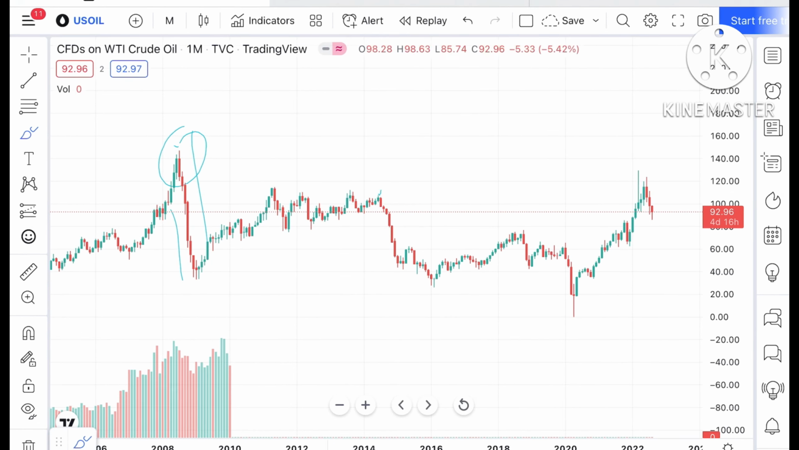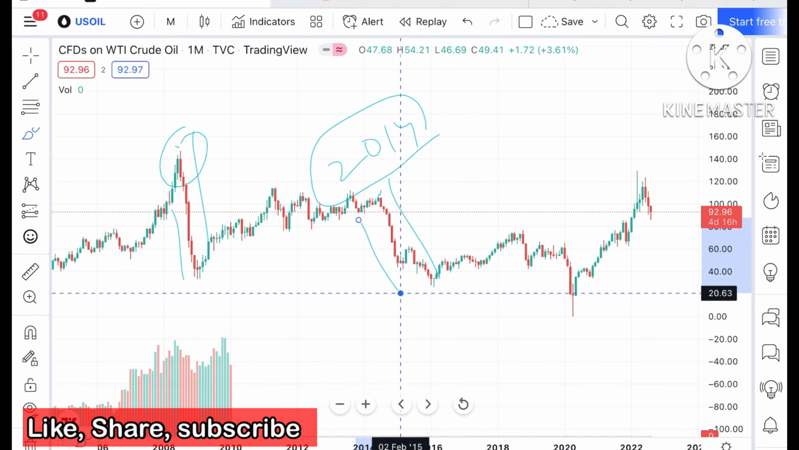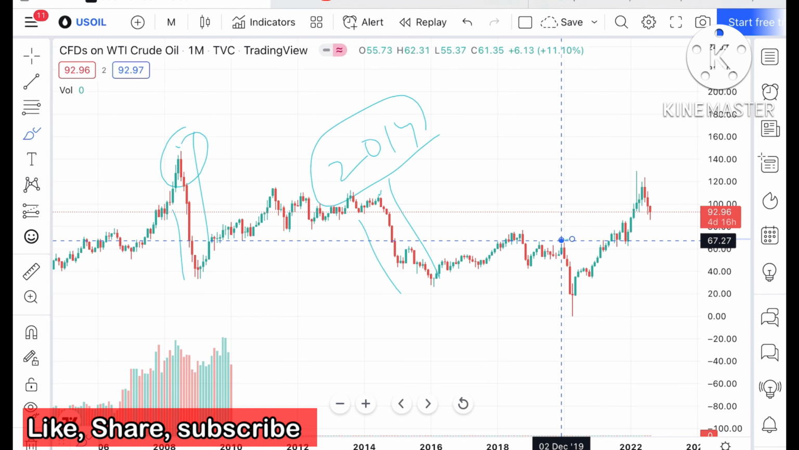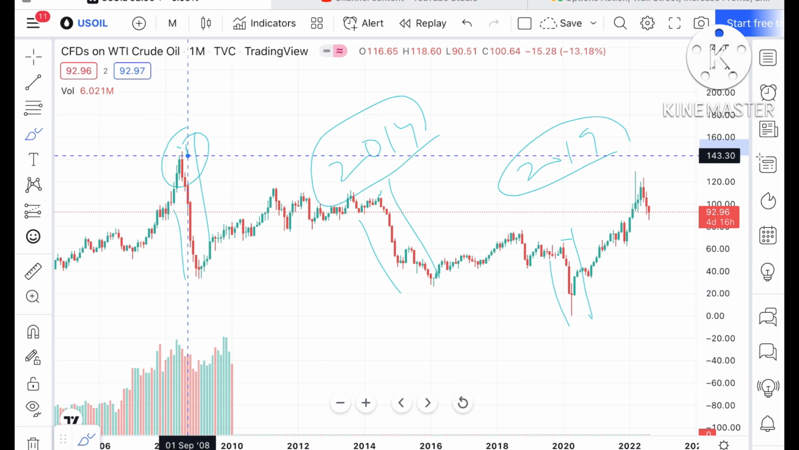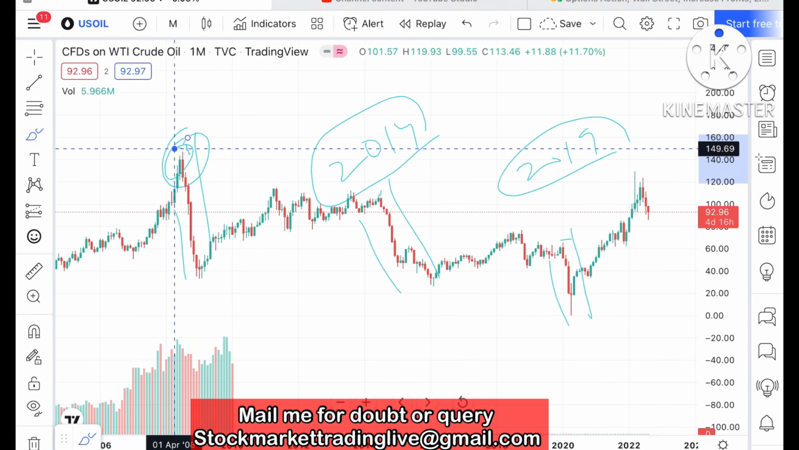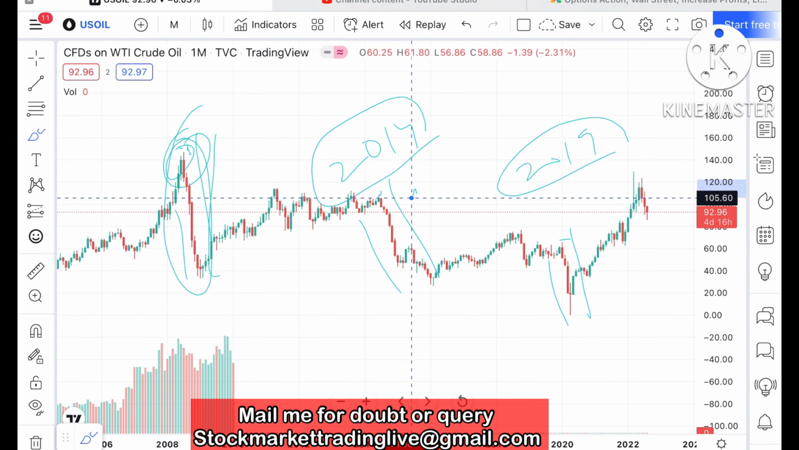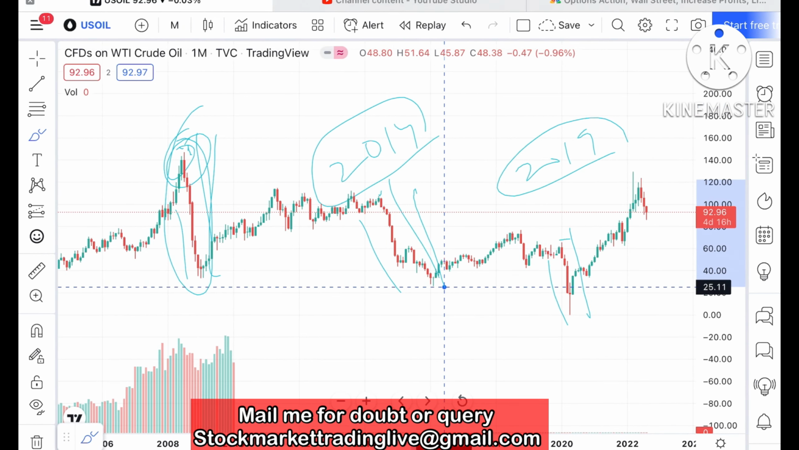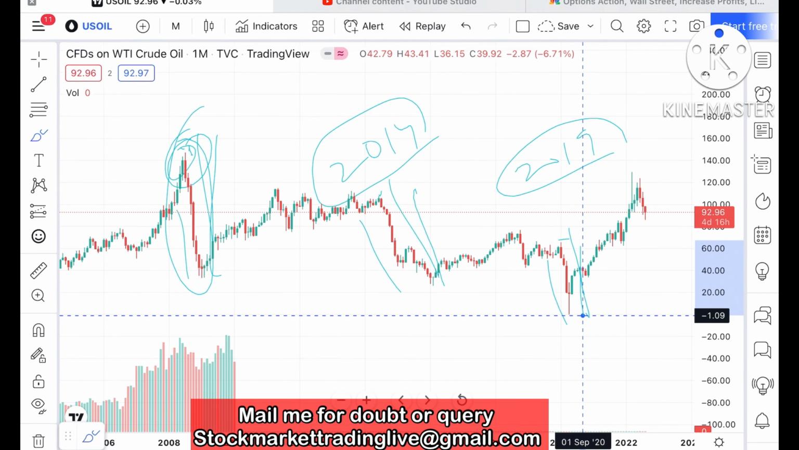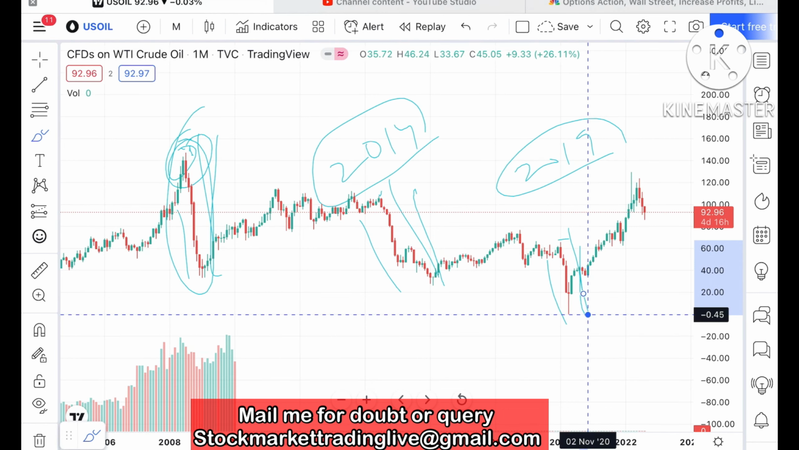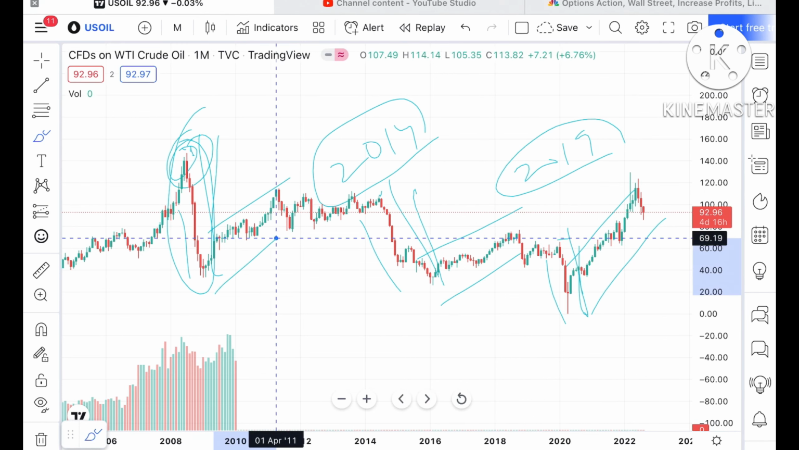After that, in 2014 again we have seen a sharp fall. And in 2019, again we have seen a sharp fall. This sharp fall was from $146 to a level of 35. You can see how much it was. And from 107 to around $25.75, and this fall is from $65 to negative. After that we have seen a sharp rise. In all three falls, we have seen a sharp rise.